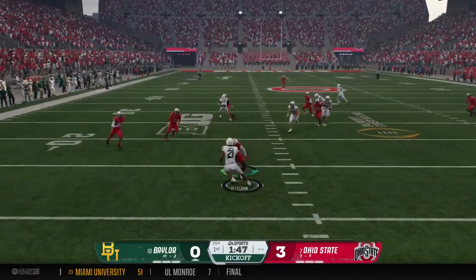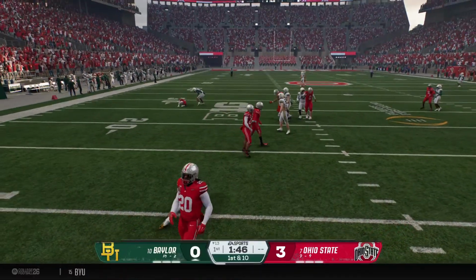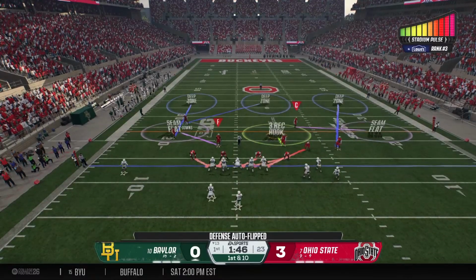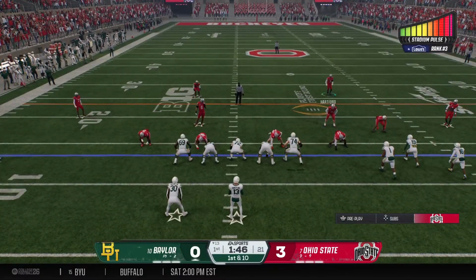Fields it just outside the goal line. Excellent work by the coverage team. He's brought down after just a short return. Here's the first play of the drive. They'll set up from the 13.